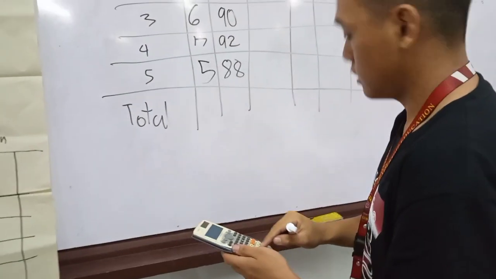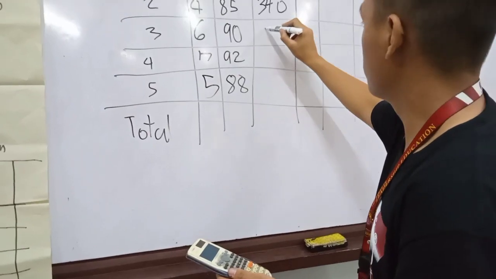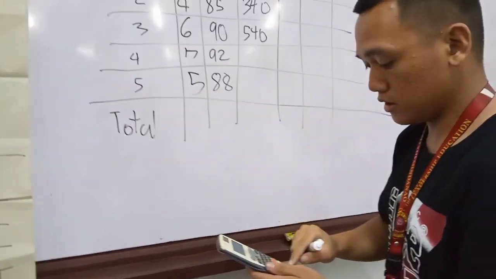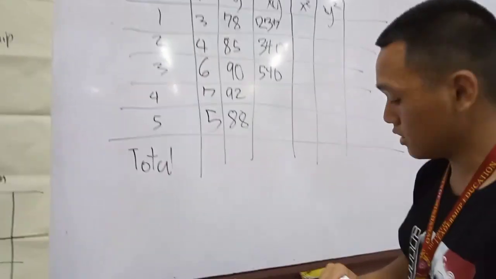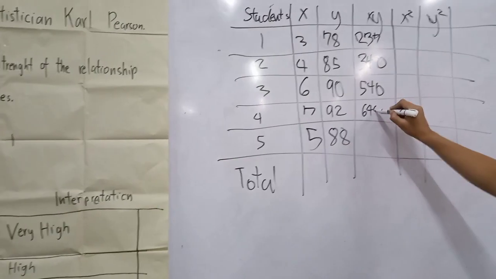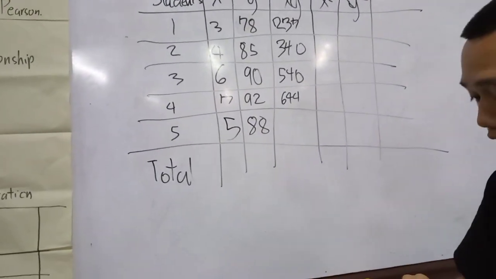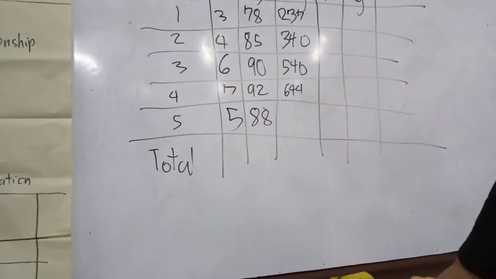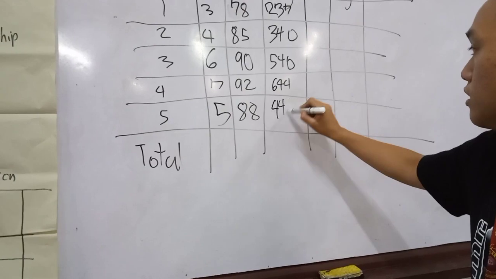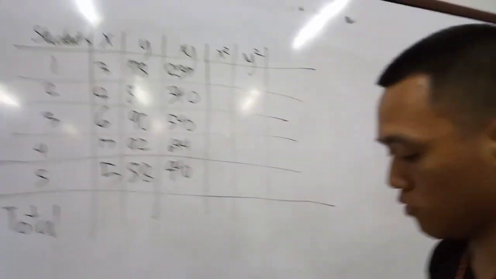And 6 times 90 equals 540. Now 7 times 92 equals 644. Now 5 times 88 equals 440. Here's the total, but we're going to use this one first.